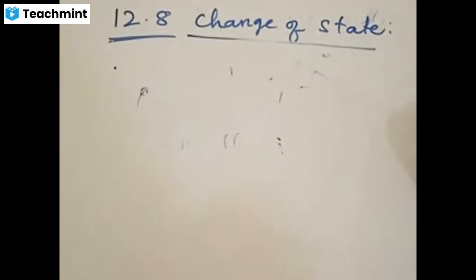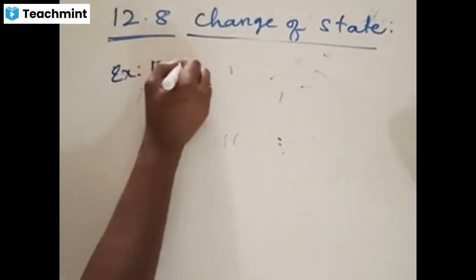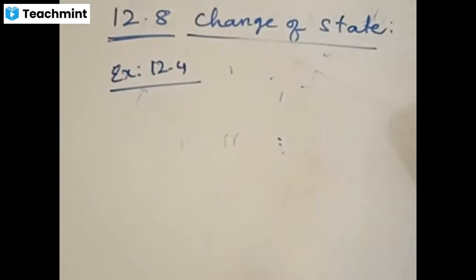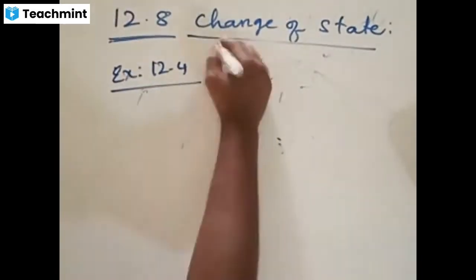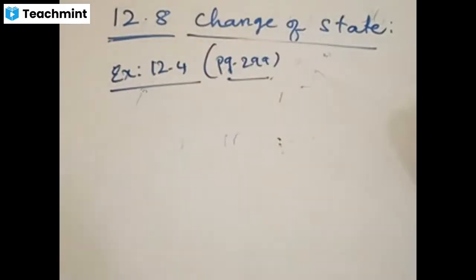I'll not read out the solution, I'll explain the solution here. Are you all with the question? Example 12.4, page 299. Is the question clear?